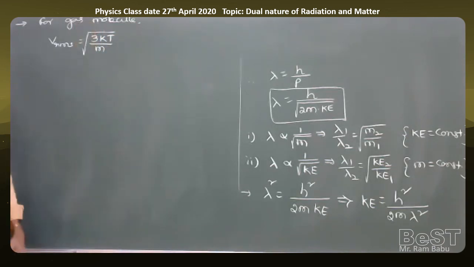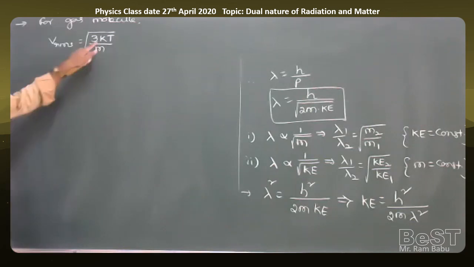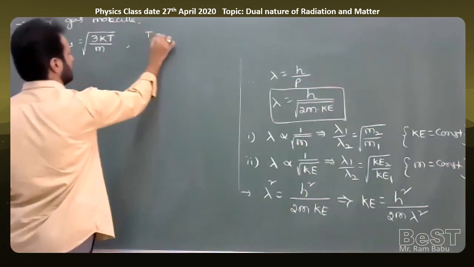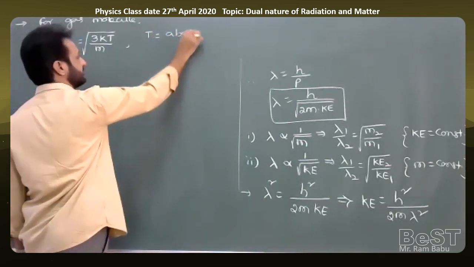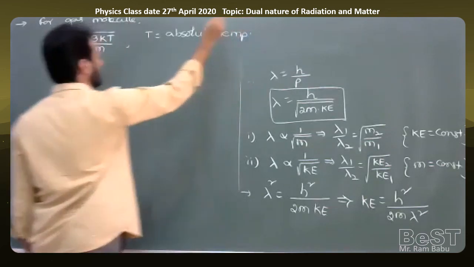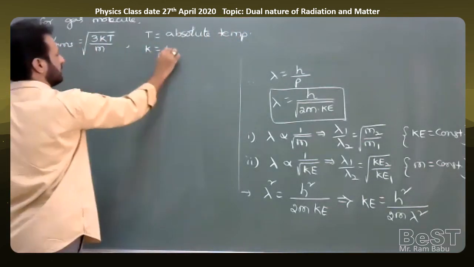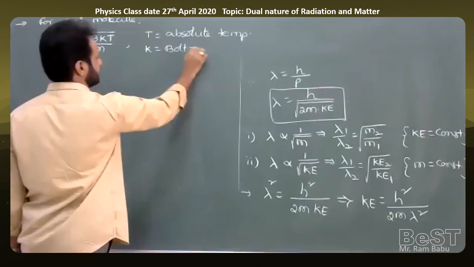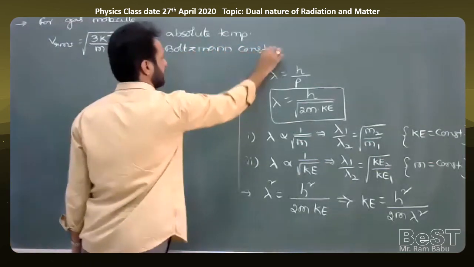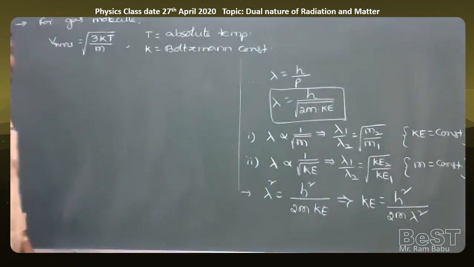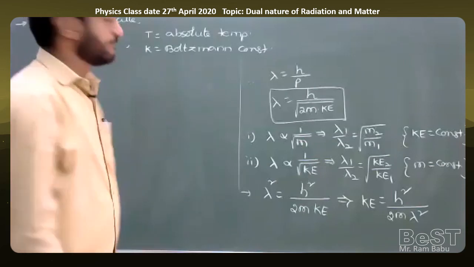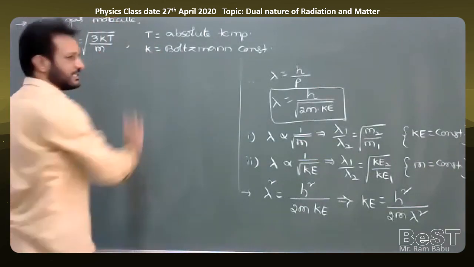So 3 into kT by m, where k is the Boltzmann constant, T is the absolute temperature of the gas molecule, and the value of Boltzmann's constant is 1.38 into 10 power minus 23 joule per Kelvin. Similarly, m is the mass of the gas molecule.